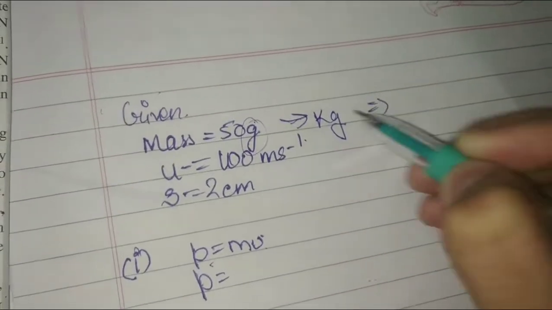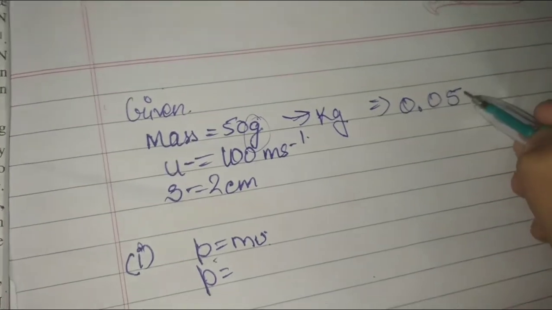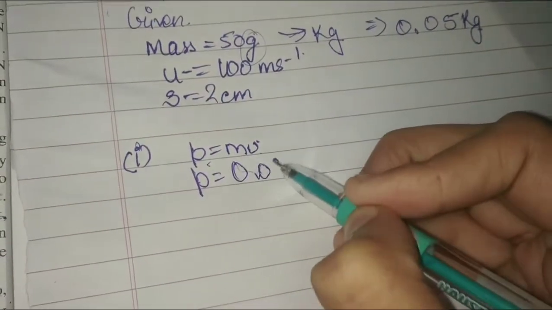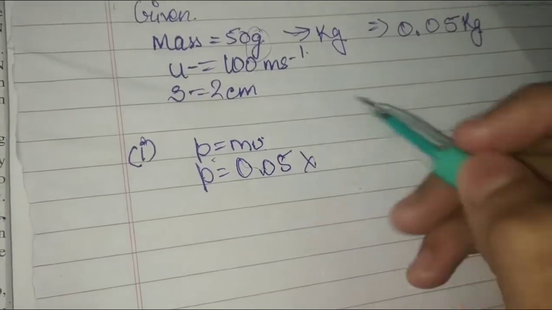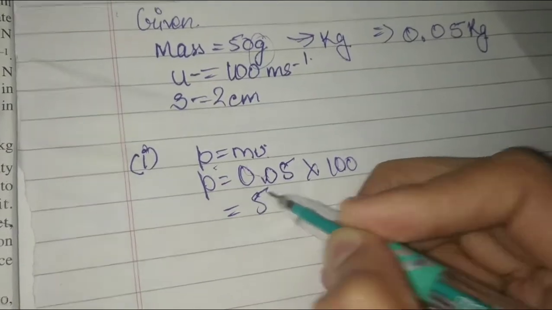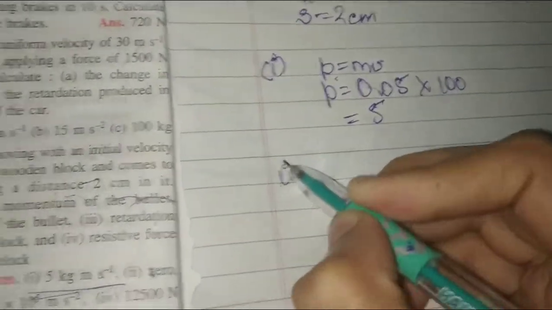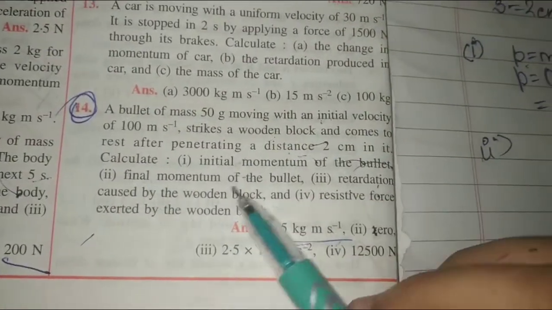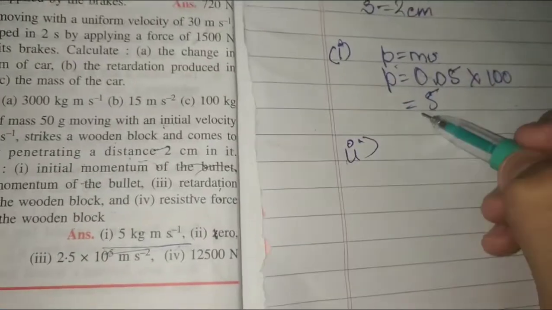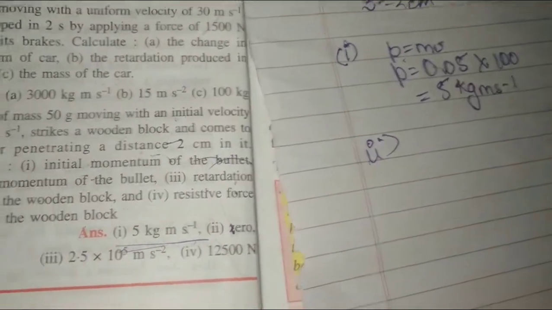The value will be 0.05 kg. So here we will write 0.05 kg into u is 100. So your answer will be 5. Let's write the unit, kg ms minus 1.